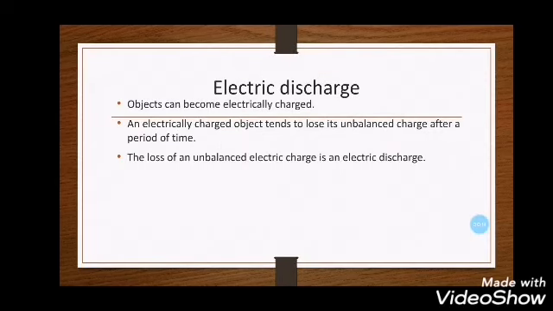Now, we are going to talk about electric discharge. Objects can become electrically charged. An electrically charged object, as we said, tends to lose its unbalanced charge after a period of time. The loss of unbalanced electric charge is an electric discharge. So this is the definition of electric discharge. When we have an electrically charged object, it will eventually lose the unbalanced charge. This is the electric discharge.